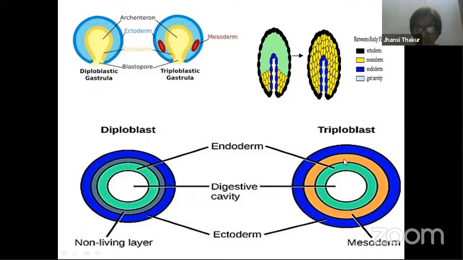Whereas here you can see an orangish color layer, right? This is the mesoderm, what you find over here. And the outermost layer is ectoderm, blue color. So you can find the difference over here. So there is mesoderm here, there is no mesoderm there. In fact, in between both the layers, you find actually only fluid material. Fluid material is this primary blastocele.